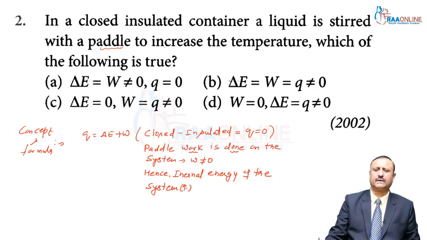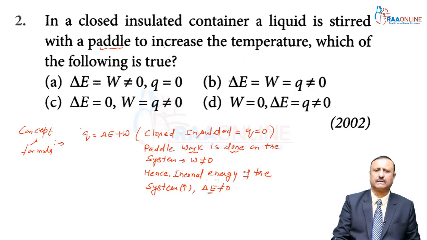And my dear students, when the internal energy of the system increases, it means delta E is not equal to 0. Why? Because delta E is the change in internal energy. So you can see here in option A, delta E and W are both not equal to 0, and Q is equal to 0.